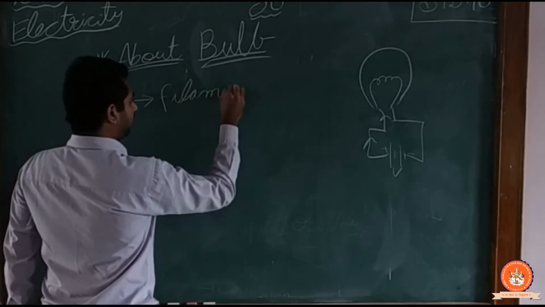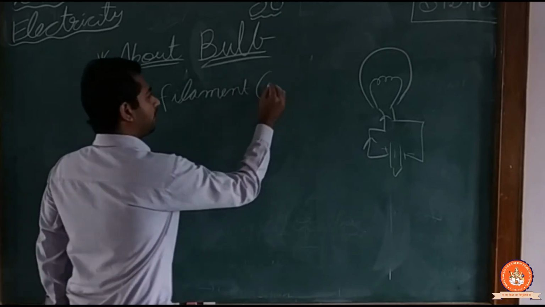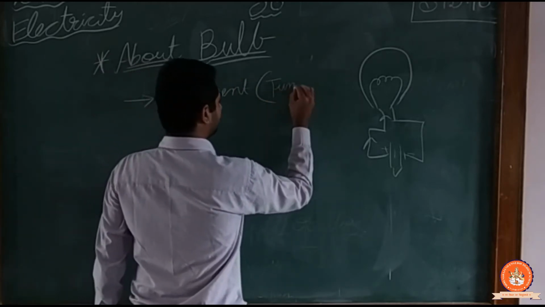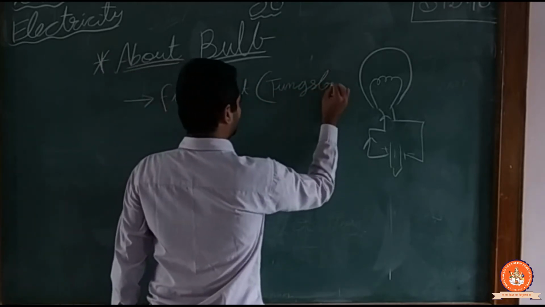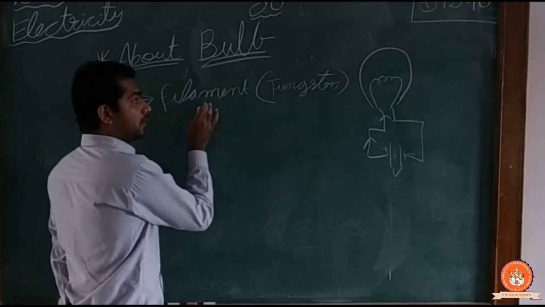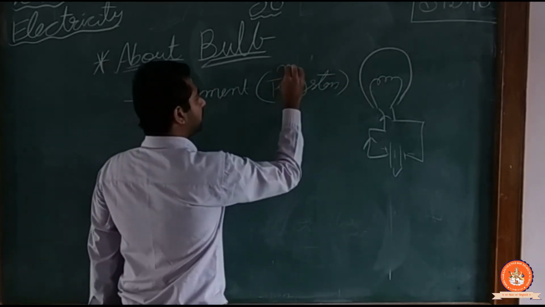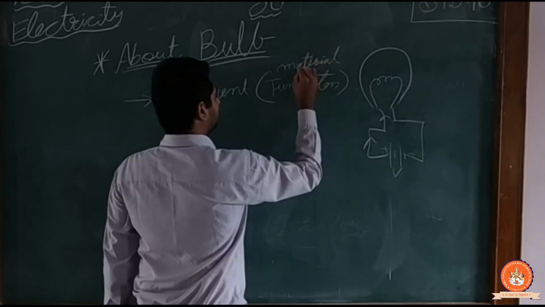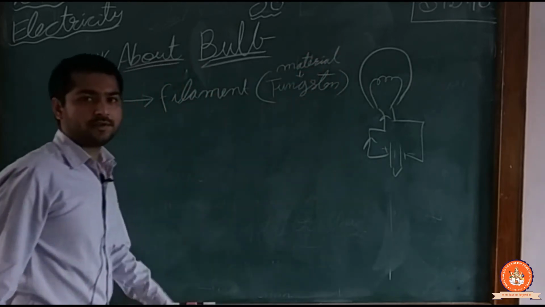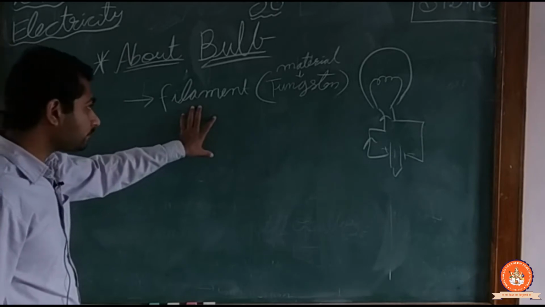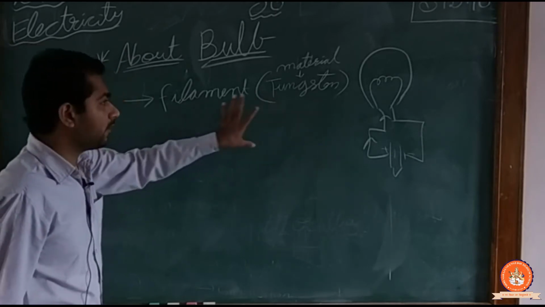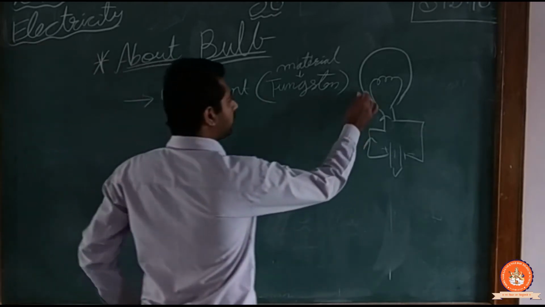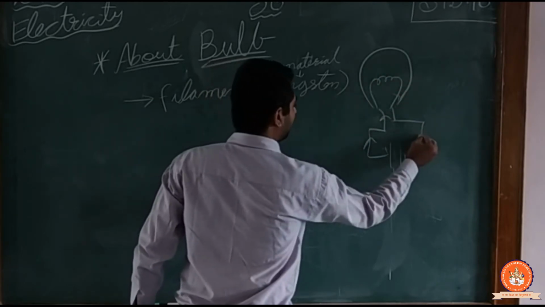The filament is made up of tungsten. Filament is a material made up of tungsten. Now when the current flows, it passes through this and comes back.